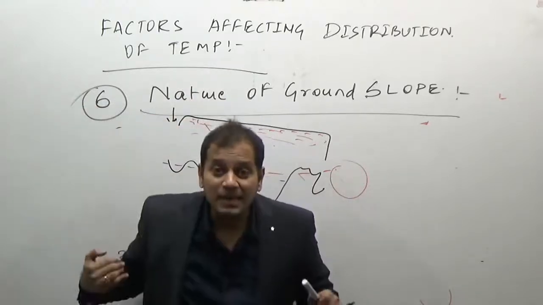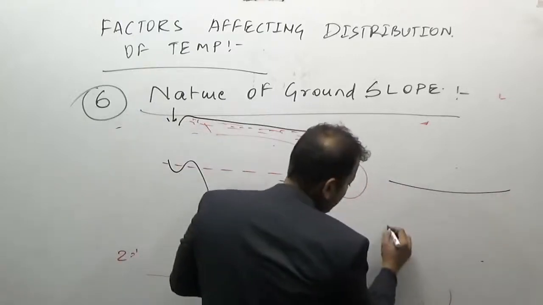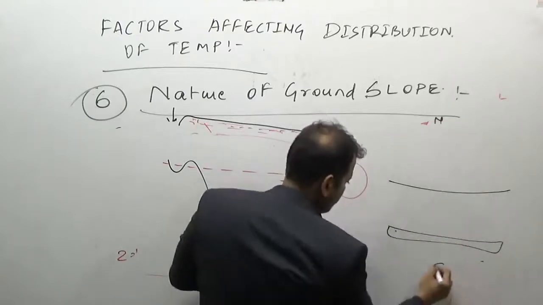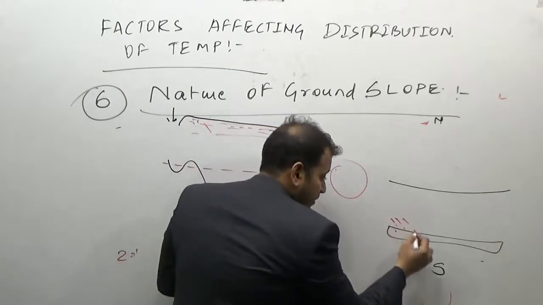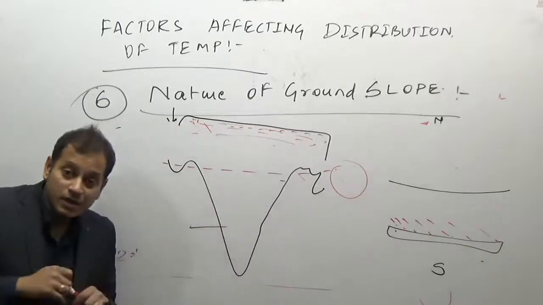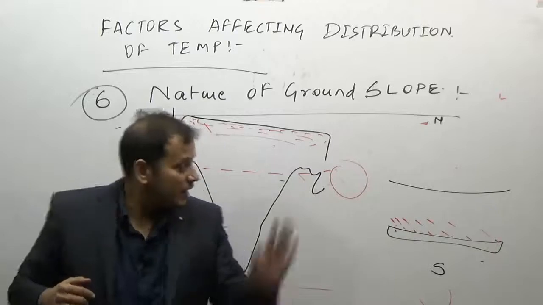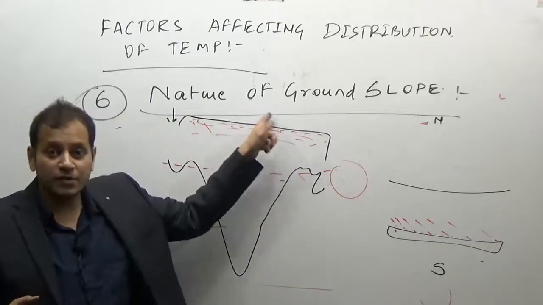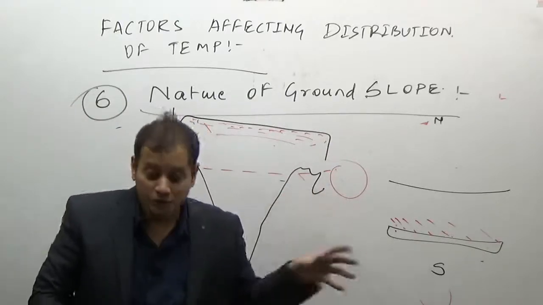If there is an east-west facing mountain, but it is located in the southern hemisphere, the northern face of east-west facing mountains will receive more amount of insolation than the southern face. Exactly opposite to this, if India were in the southern hemisphere, this part of India would have got more amount of insolation. So this is how the nature of a ground slope matters.